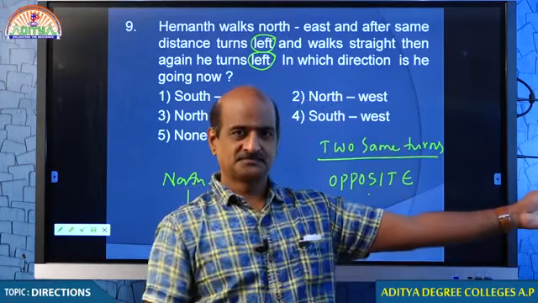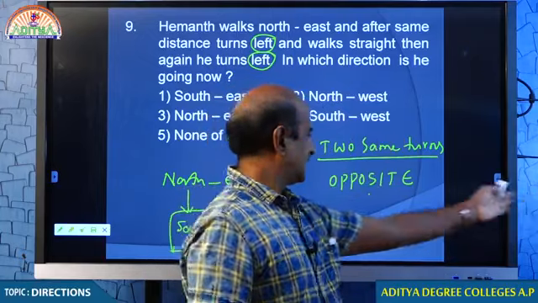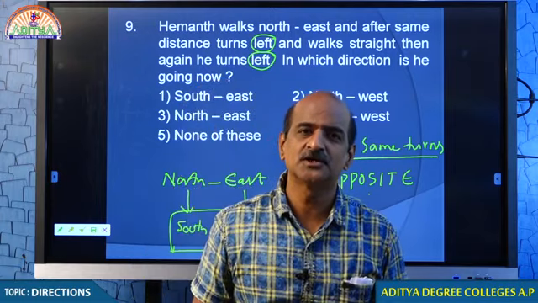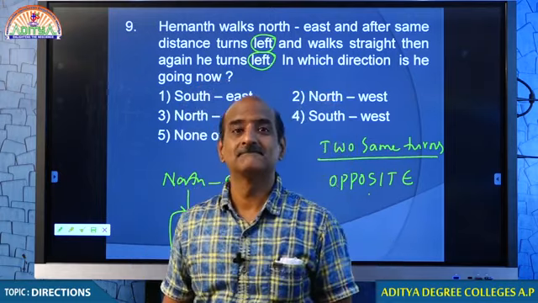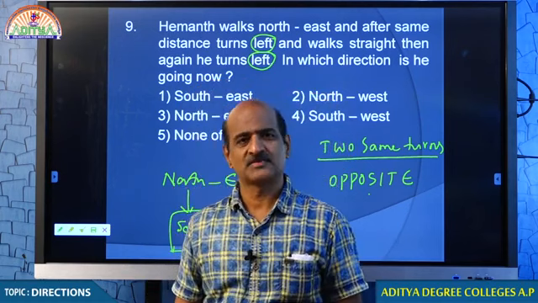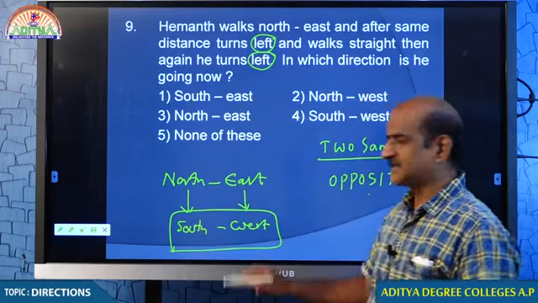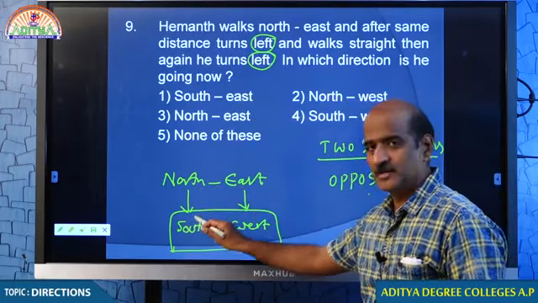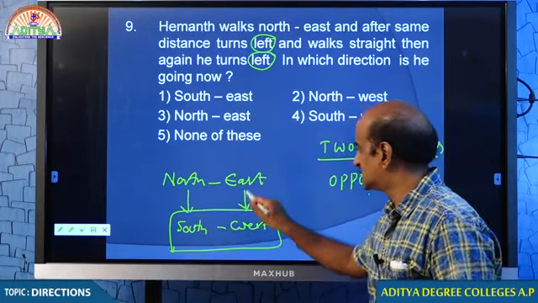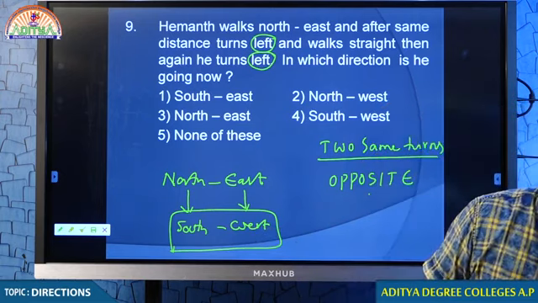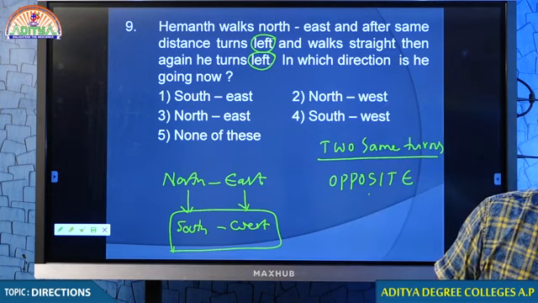Left. One turn left. Again left. Where am I moving? I am moving absolutely opposite to you. You understand? Therefore, how did he start? Northeast. How will he end up? Southwest. Therefore, he will end up southwest. I think there is no confusion.